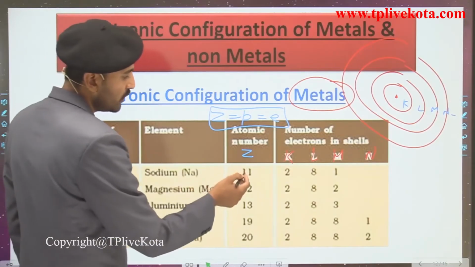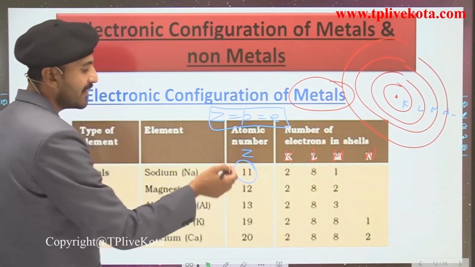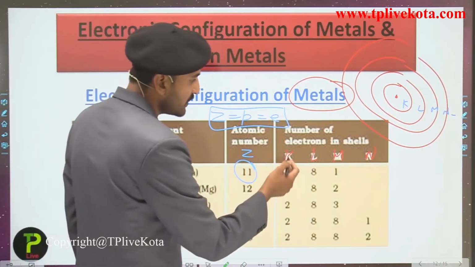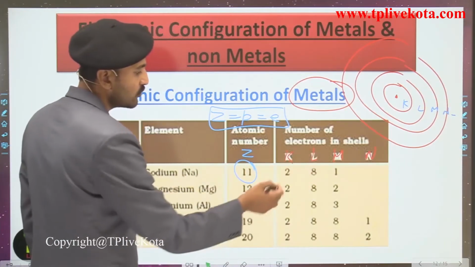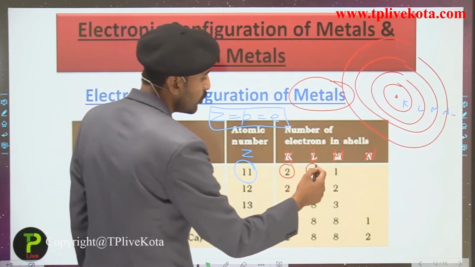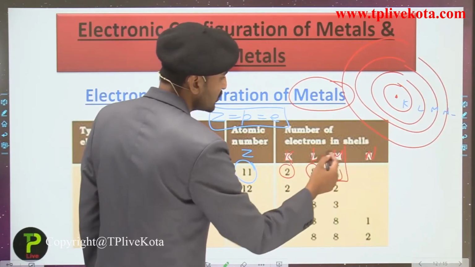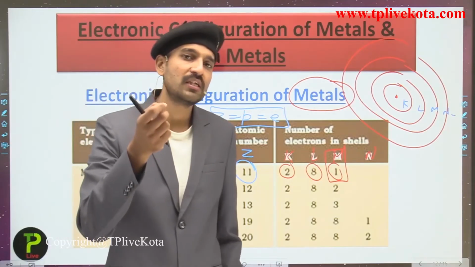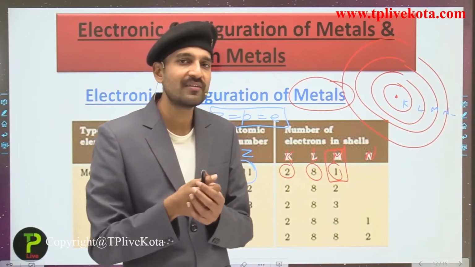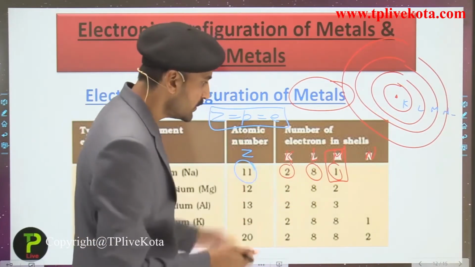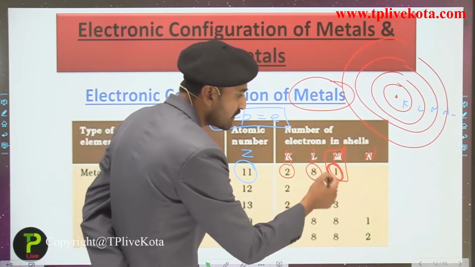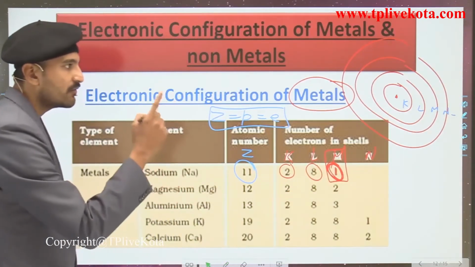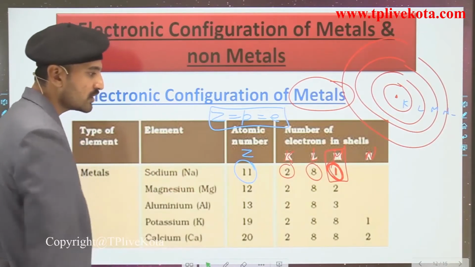So for sodium, the atomic number is 11. It means that it has 11 electrons. Since 11 electrons are there, how are they arranged in various shells? The arrangement is 2, 8, 1. Here you can see this is the last shell, or the outermost shell. The outermost shell is that shell in which the last electron is present in the ground state. So sodium has 1 valence electron, or outermost shell electron.